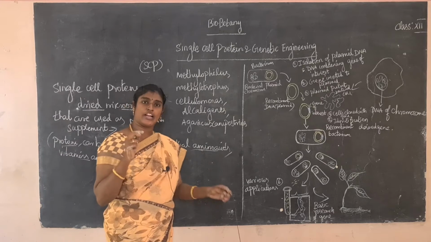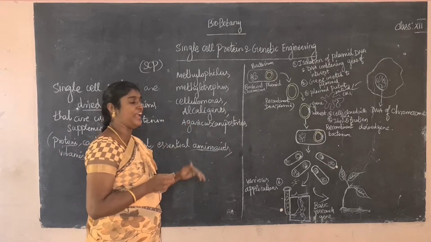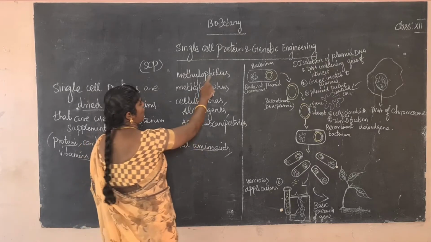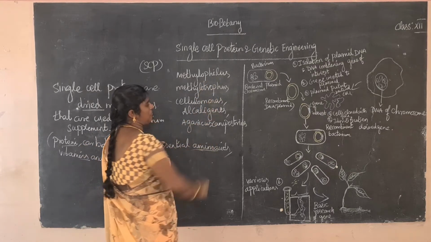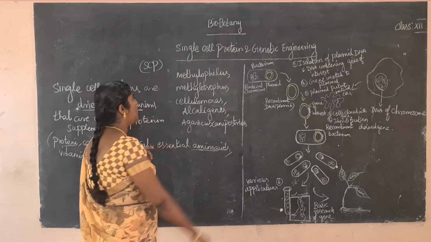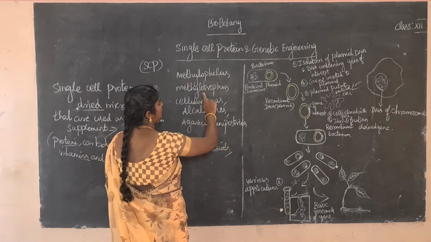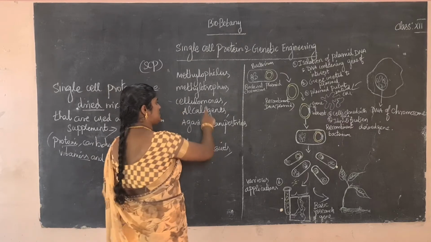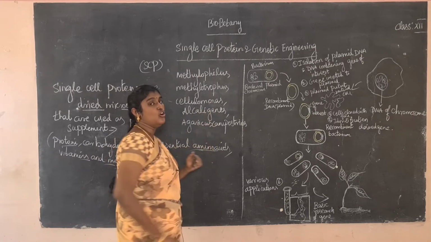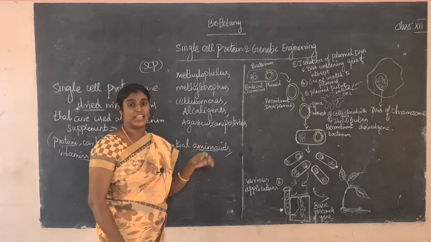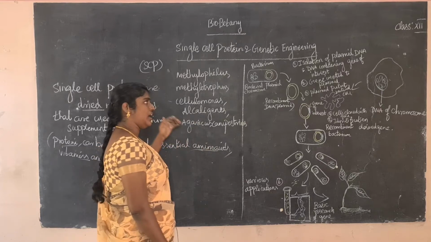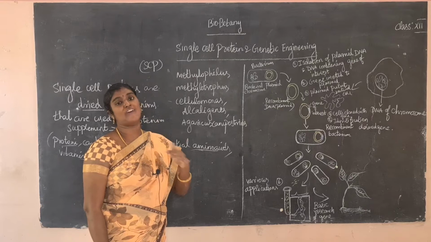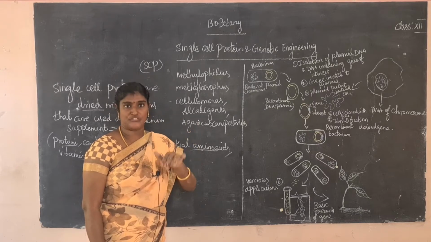What microorganisms are used in single cell protein? Especially bacteria, the first name: Methylophilus methylotrophus. This is a bacteria name. Next one, Cellulomonas alkalogenes. What is Cellulomonas? Fungi. Some fungi are also used in single cell protein because more protein content is present in fungi compared to other food.